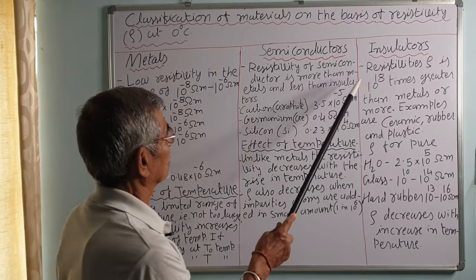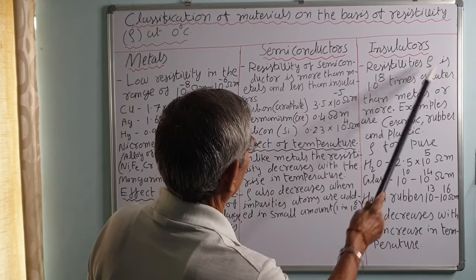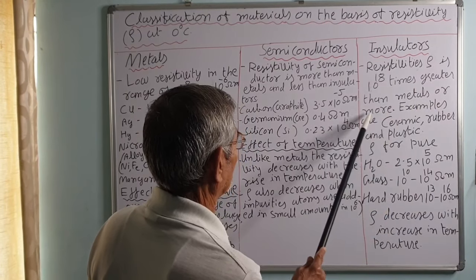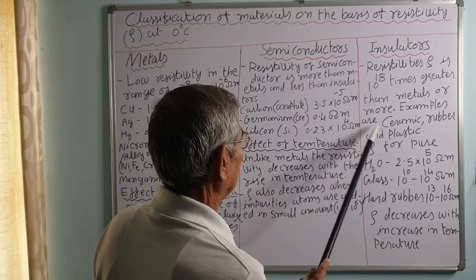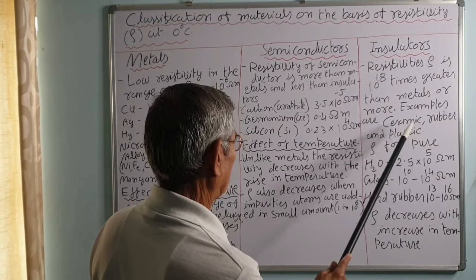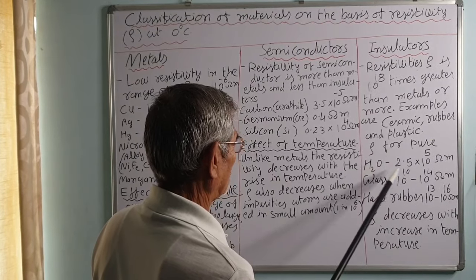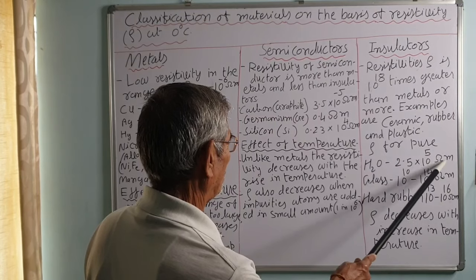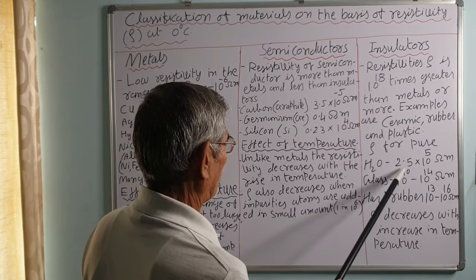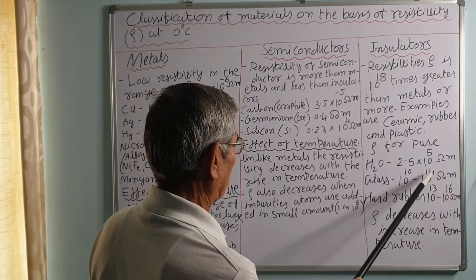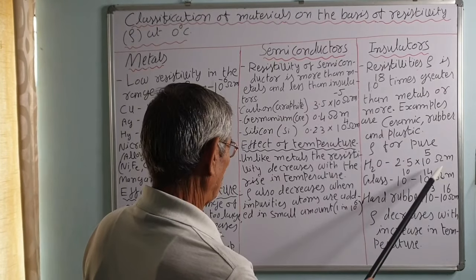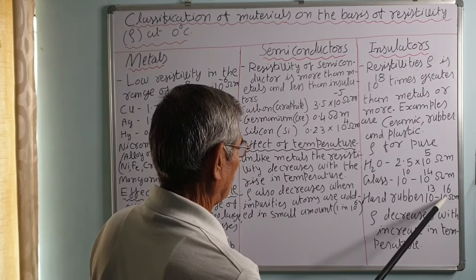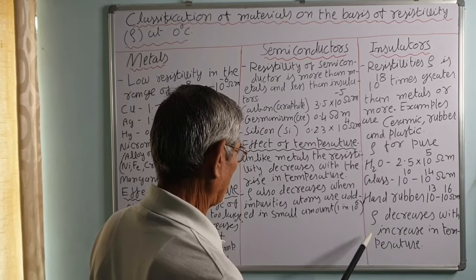Insulators: the resistivity rho of insulators is 10 raised to the power 18 times greater than the metals or more, even more than that. Examples are ceramic, rubber, hard rubber, plastic, etc. Rho for pure water is 2.5 into 10 raised to power 5 ohm meter. Glass has 10 raised to power 10 to 10 raised to power 14 ohm meter, depending upon the quality of glass. Hard rubber has more than that, 10 raised to 13 to 10 raised to power 16 ohm meter.